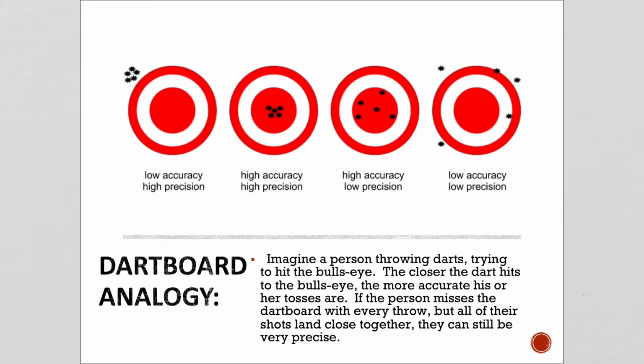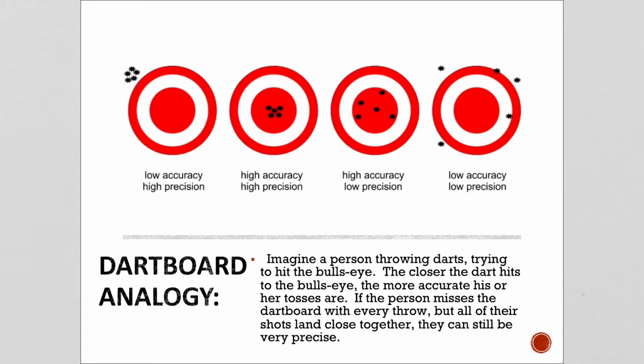So sometimes we use the dartboard analogy to help explain this concept of accuracy and precision. So if you would imagine a person is throwing darts and they're trying to hit the bullseye. The closer the dart hits the bullseye, the more accurate his or her tosses are. But if the person misses the dartboard with every throw, but all of their shots are landing close together, they can still be very precise. So in this first example, they have low accuracy. They're not hitting the bullseye, but they have high precision because all of their darts are hitting in a similar region.